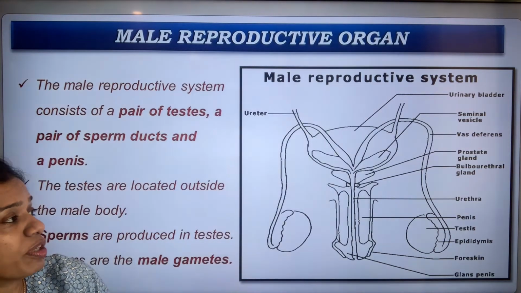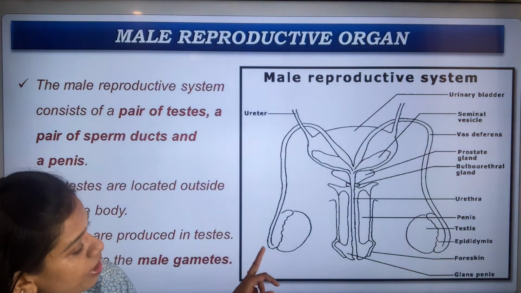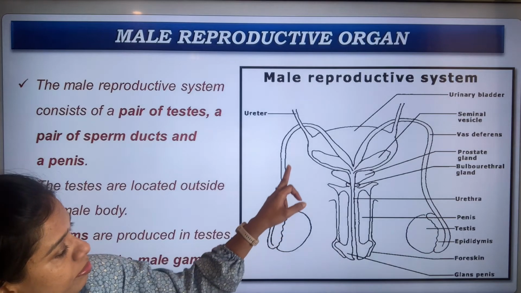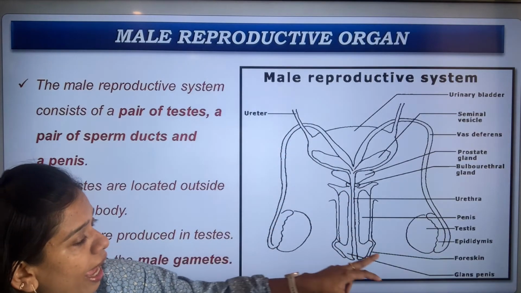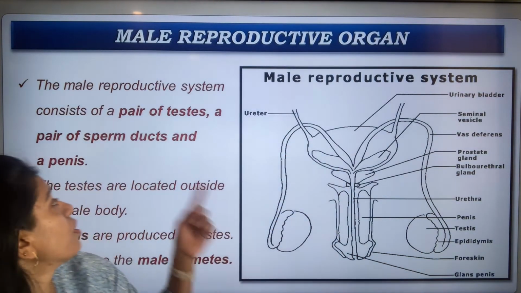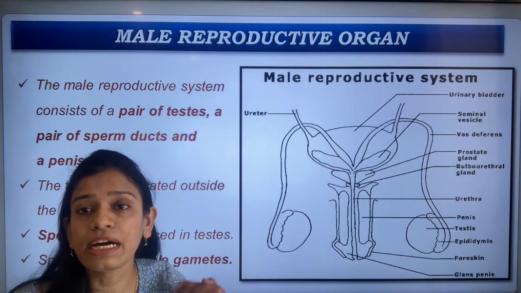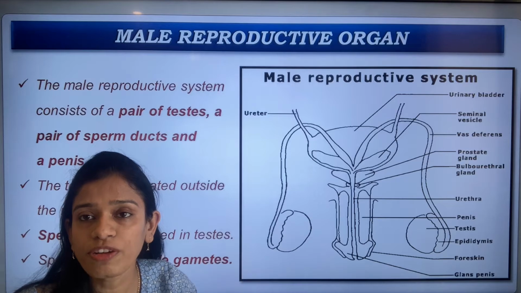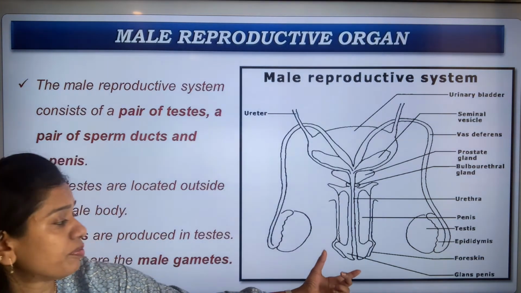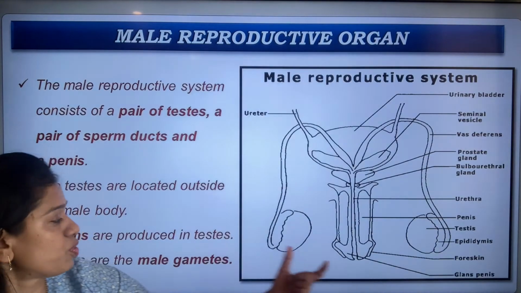A pair of sperm ducts. So this is the sperm duct, and a penis. So this is the penis, the organ from where the sperms are ejaculated. The sperms are given out.